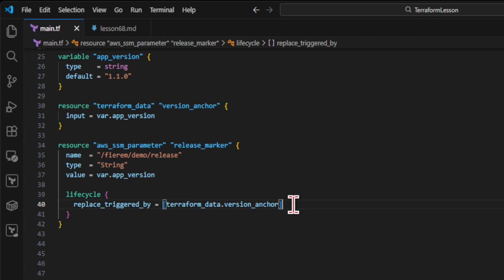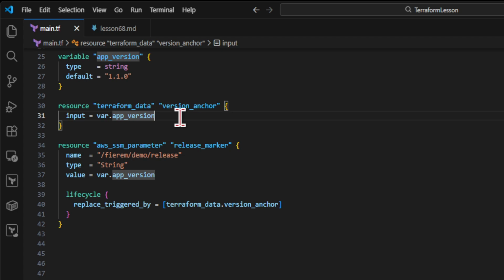The safe upgrade path is to stop thinking of null resource as a fake server and start thinking of Terraform data as a translator. A human change, like var.app_version moving from 1.0 to 1.1, is stored in Terraform data. Then replace_triggered_by watches that resource address.